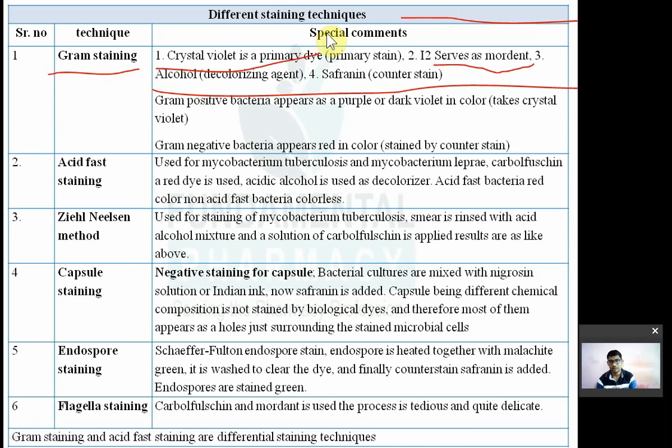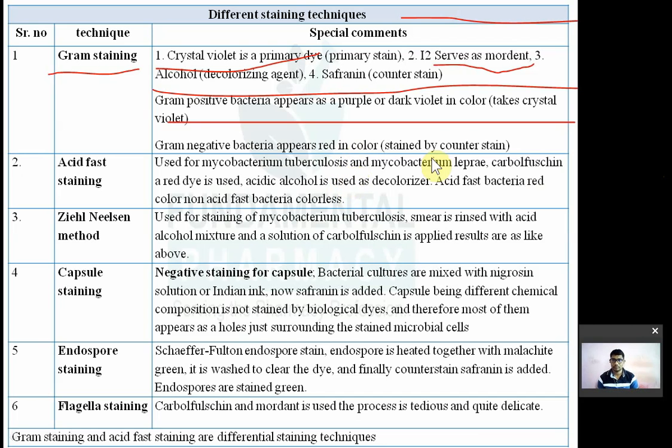If that bacteria takes a primary stain, that is known as a gram positive bacteria, and if that bacteria takes a counter stain, that is known as a gram negative bacteria. So that's why gram positive bacteria will look like a purple or dark violet color, because it takes the crystal violet. It gets stained by crystal violet.